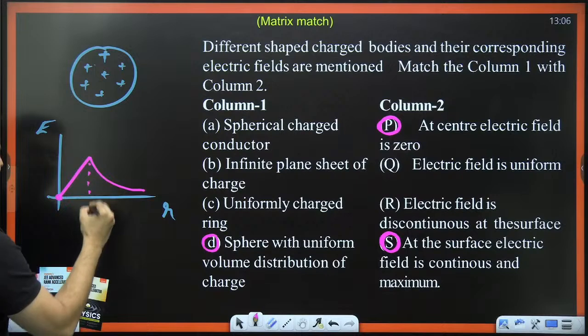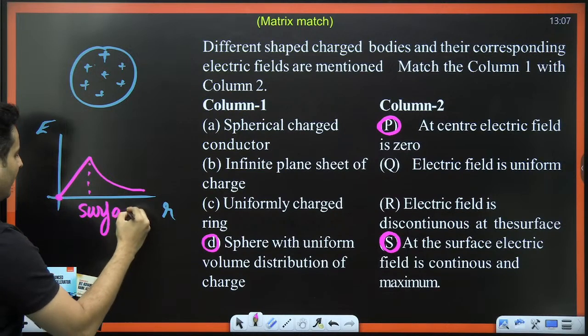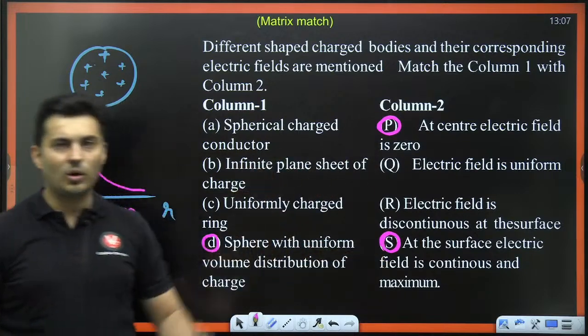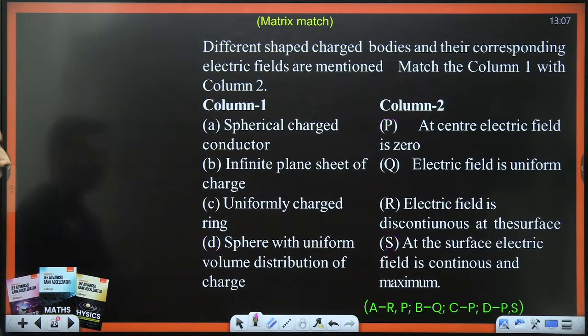It is continuous at the surface. So it will go with P and S options both. So we have marked everything properly now.